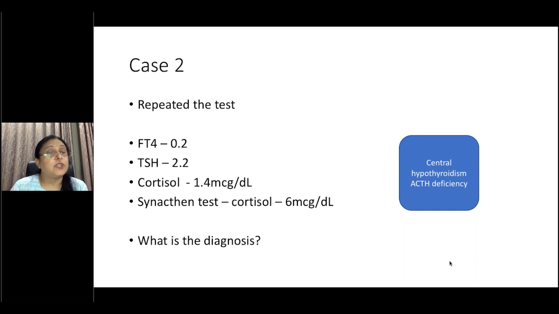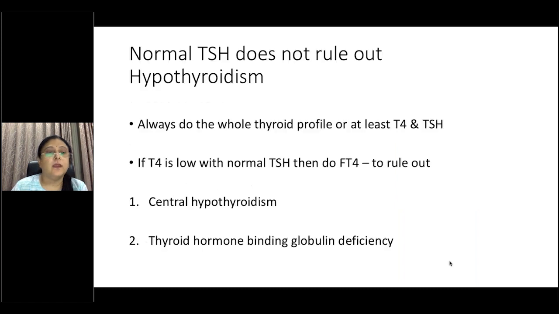Now in this situation, you would not start treatment with thyroxine or levothyroxine initially. You would want to start treatment with hydrocortisone at around 8 to 10 milligrams per meter square per day. The reason being that if you start Thyronorm before correcting adrenal insufficiency, once you start normalizing your thyroid levels, it unmasks the adrenal insufficiency, and then these infants can go into adrenal crisis. So a normal TSH does not rule out hypothyroidism.